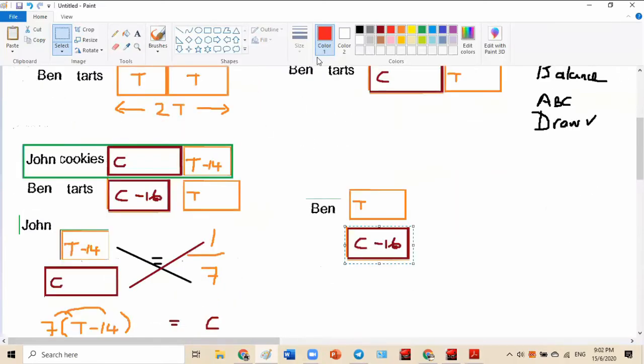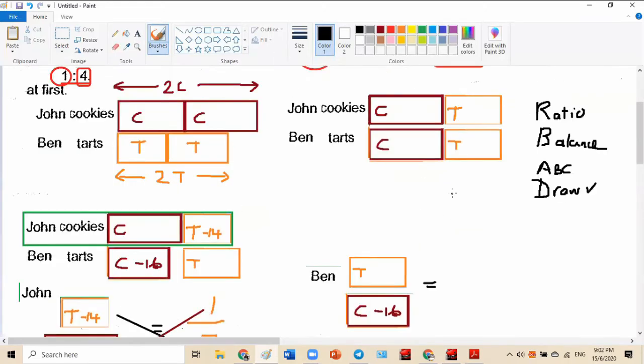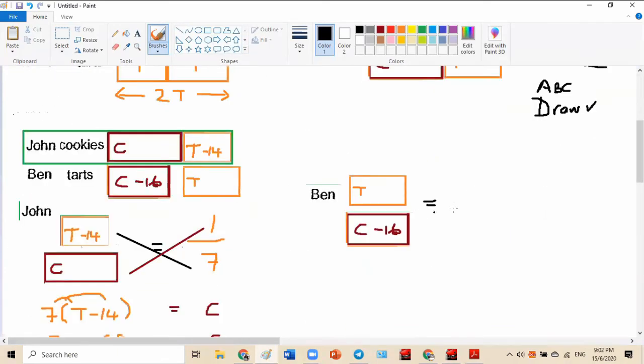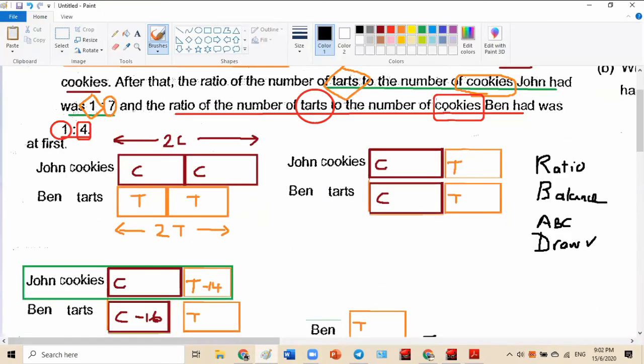So what do I write, Rachel? Equal to what? The tart he has was 1. The cookie he has was 4. What do I write for the tarts? 4. The tart got 4. See, you just do the corresponding thing.